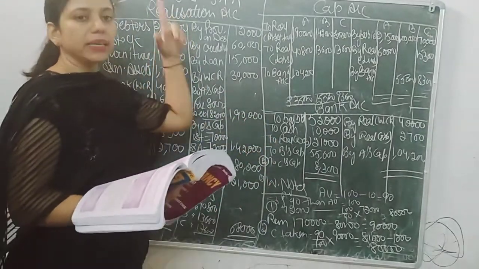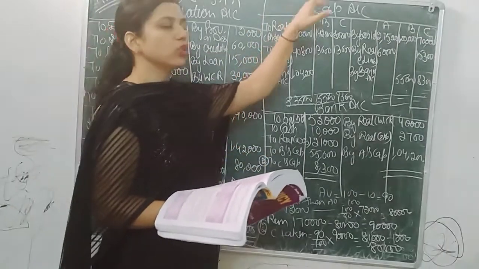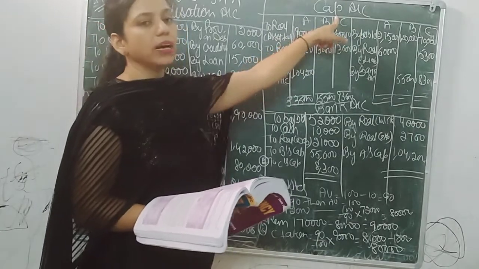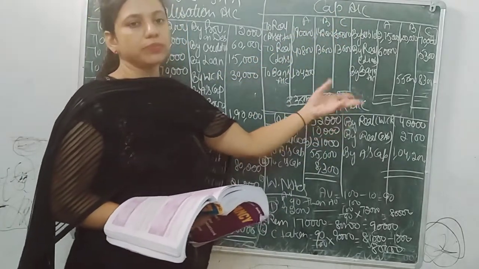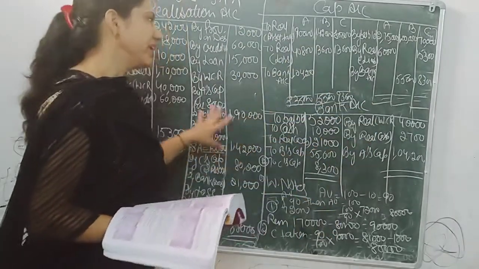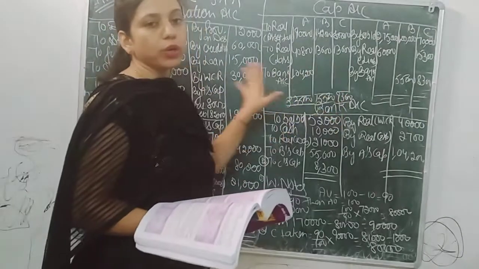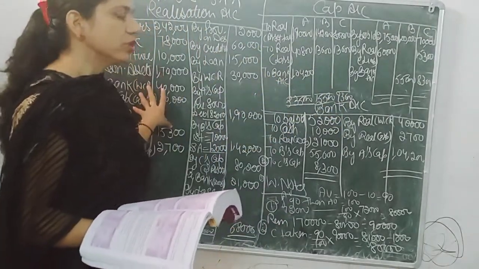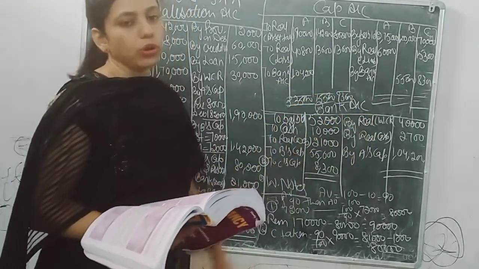Realization account, partners' loan account. As we can see, the loan is not here, so that's why it's not prepared. Third, capital account, and for verification of the answer, bank account or cash account. So just make a format of all these simultaneously. I already told you to please take your notebook in this way, so that one page is on this side and the second one is on this side, so you can easily do the question.